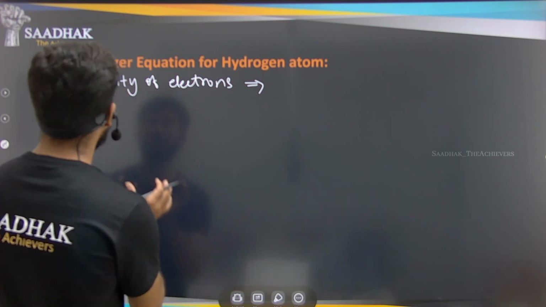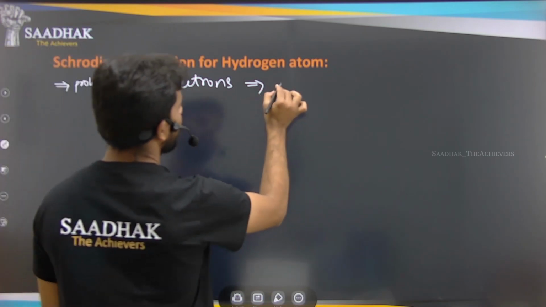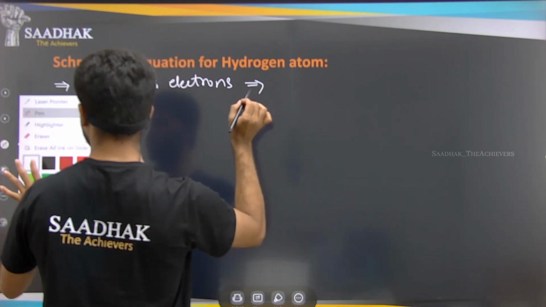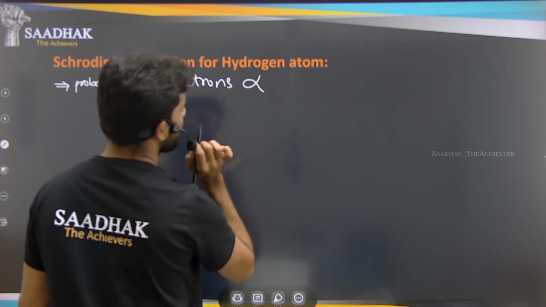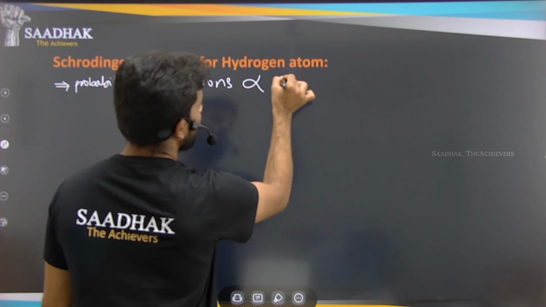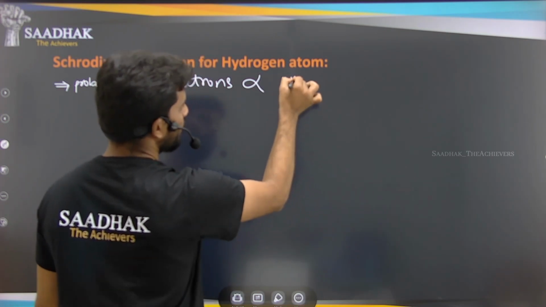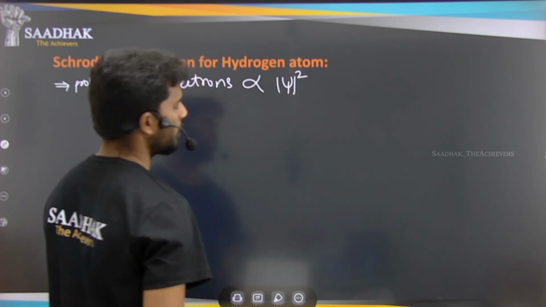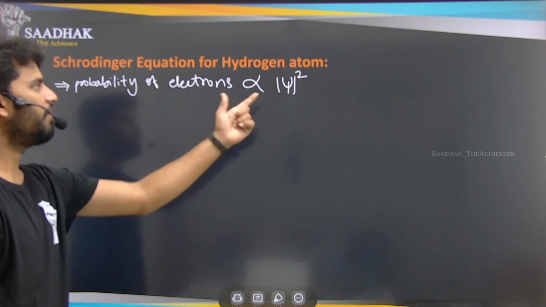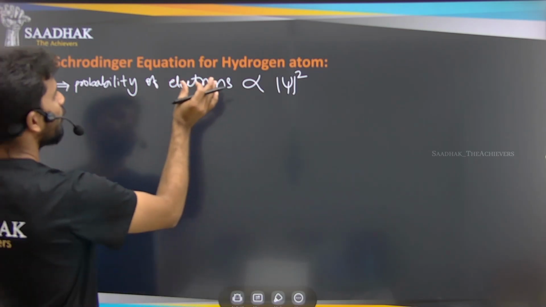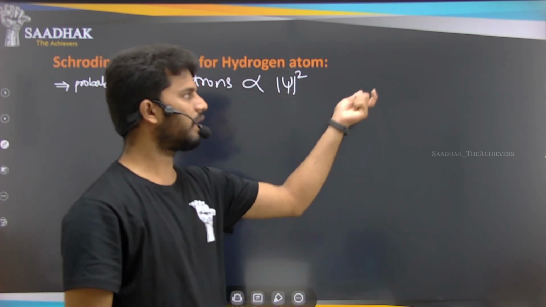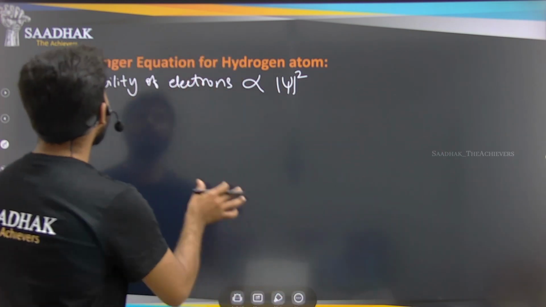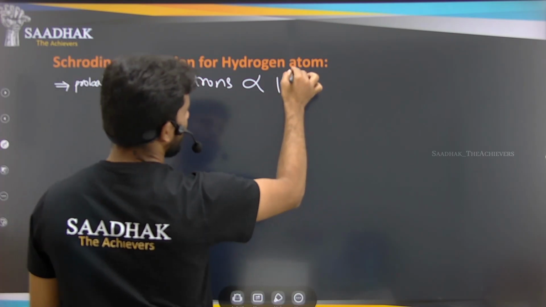Then we say the probability of the electron is proportional to the square of the wave function. So the probability of finding an electron at a particular point and place is proportional to psi square.